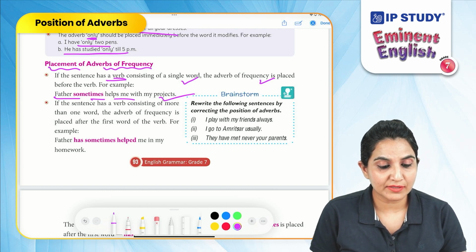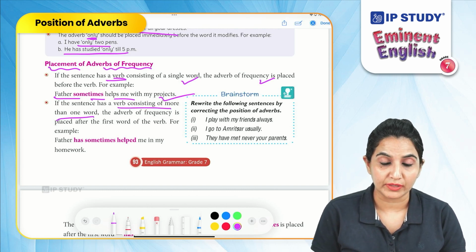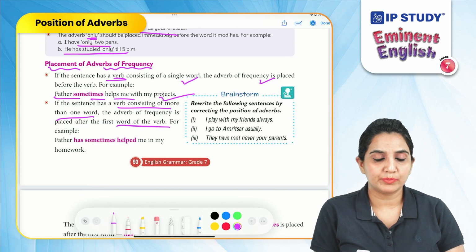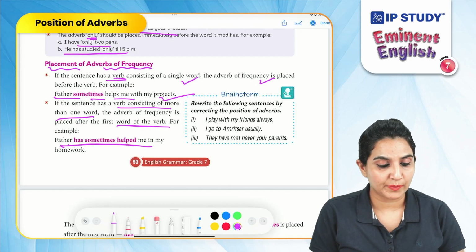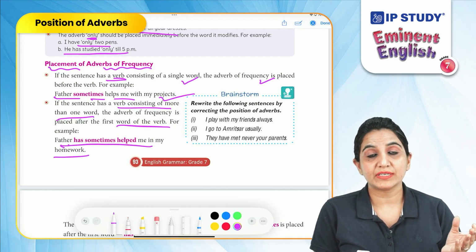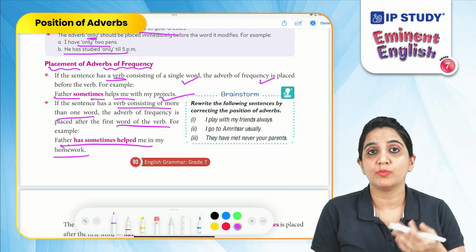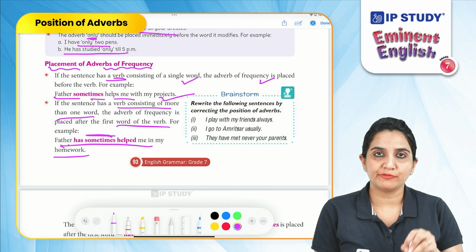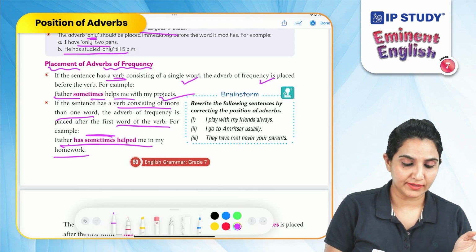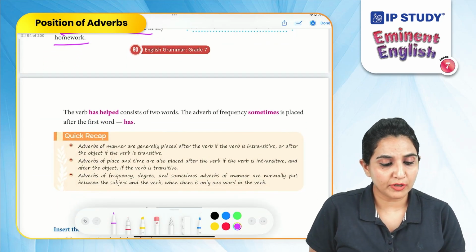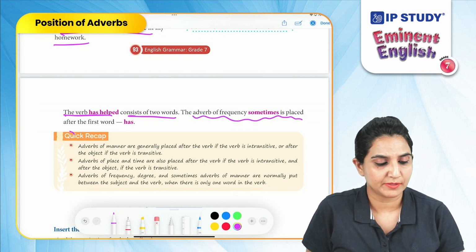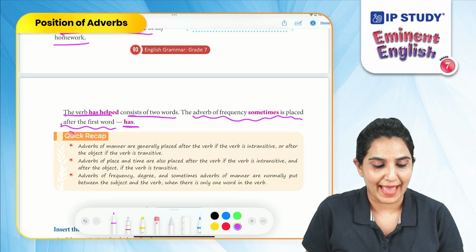If the sentence has a verb consisting of more than one word, then the adverb of frequency is placed after the first word of the verb. For example, Father has sometimes helped me in my homework. So if it has a helping verb and a main verb, then we place the adverb of frequency after the first verb and before the second verb. The verb has helped consists of 2 words, and the adverb of frequency sometimes is placed after the first word has.